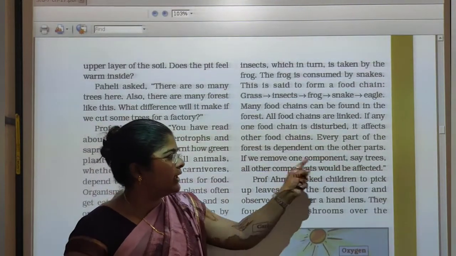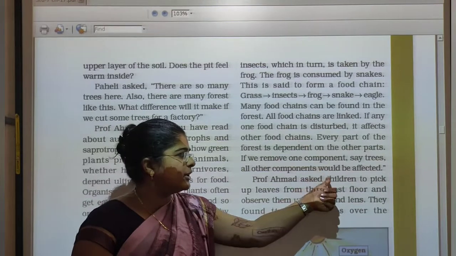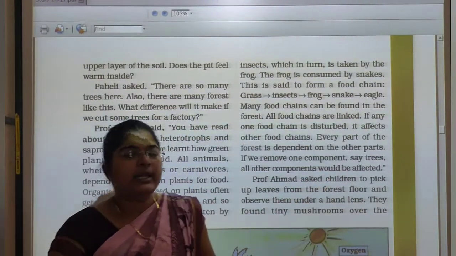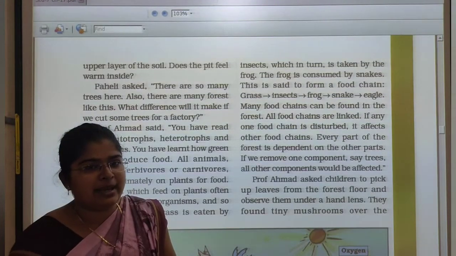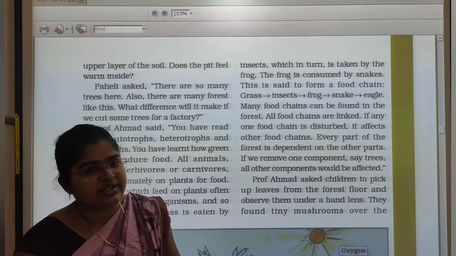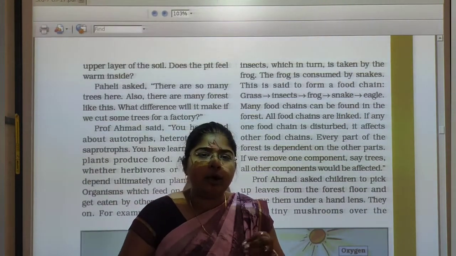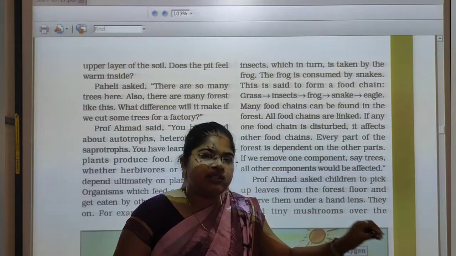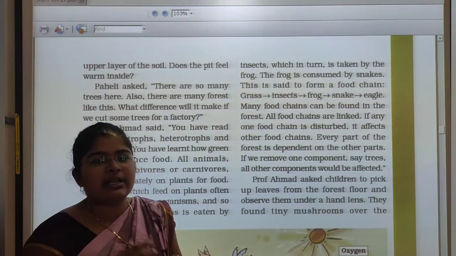If we remove one component, say trees, all the other components would be affected. It means all the plants and animals make food chains and all the food chains are linked to each other. So if we remove any one component of this chain, all the other organisms are disturbed.